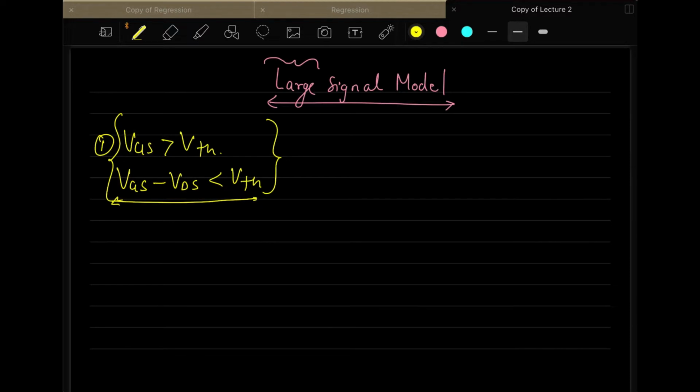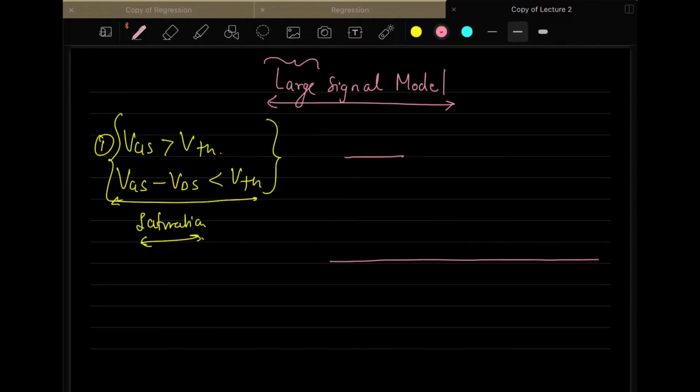Triode region. It is operating in triode region. Are you sure? No, it's not operating in triode. It's operating in saturation.